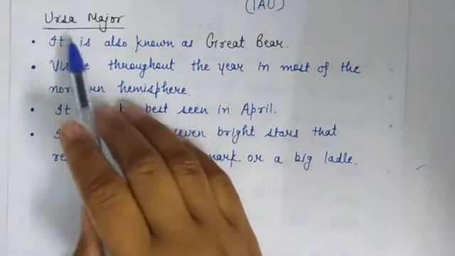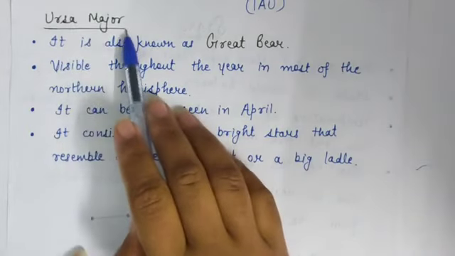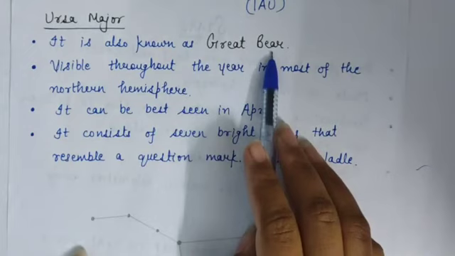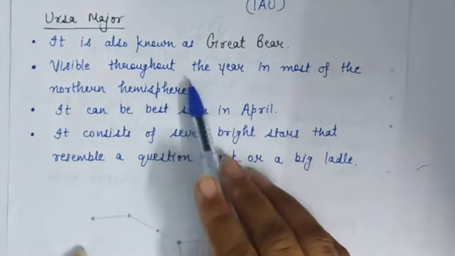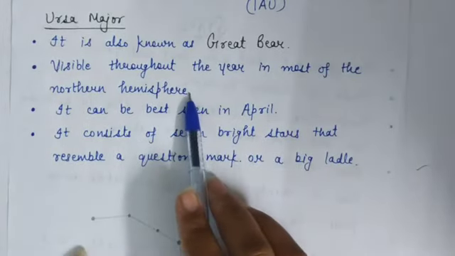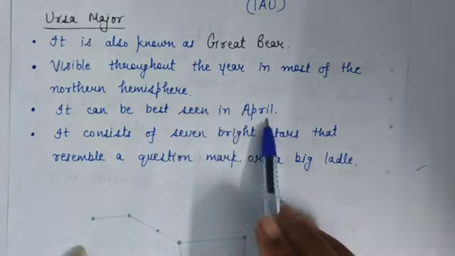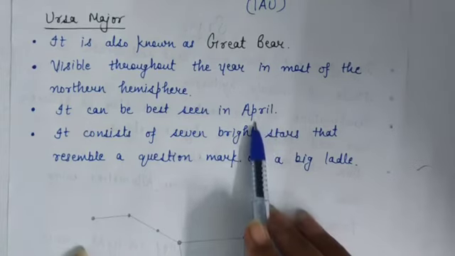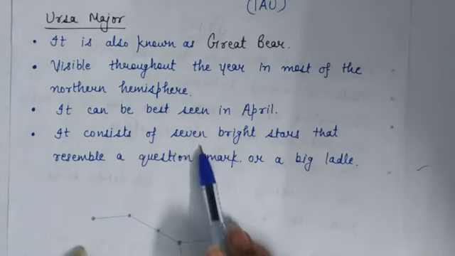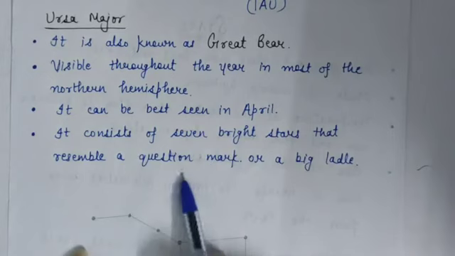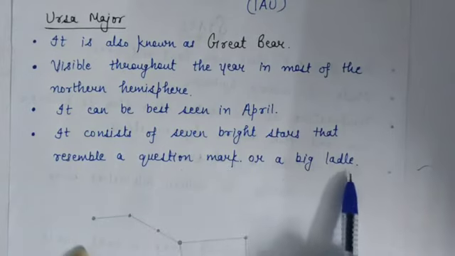Now one of the constellations is Ursa Major. It is also known as the Great Bear. This constellation is visible throughout the year in most of the northern hemisphere. It can be best seen in the month of April. It is visible during summers, early in the night, and it consists of 7 bright stars that resemble a question mark or a big ladle.